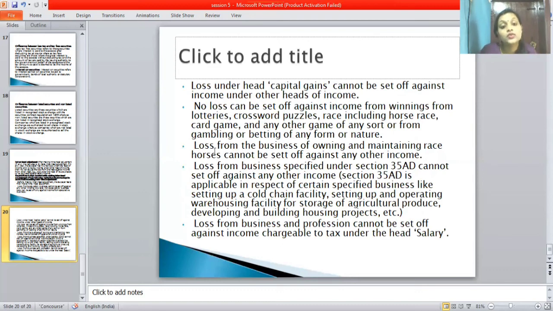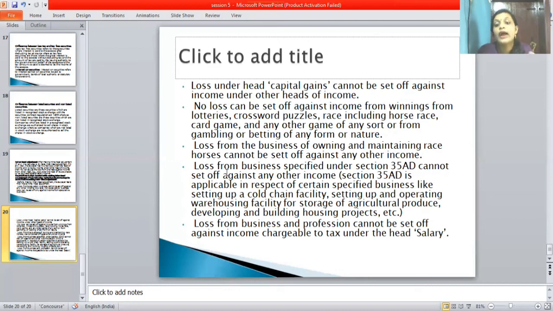Okay, next point is that loss from the business of owning and maintaining race horses cannot be set off against any other head. Next one is loss from business specified under section 35AD, which cannot be set off against any other income.